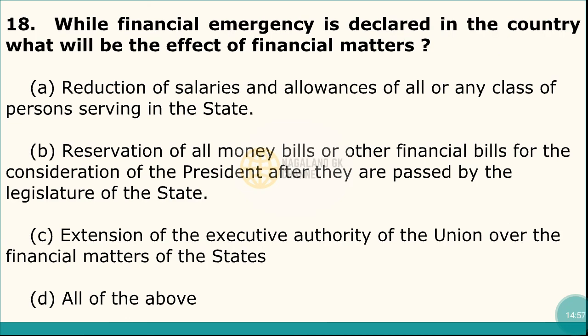And question number 18. While financial emergency is declared in the country, what will be the effect of the financial matters? And the correct answer is option number D, that is all of the above. That means reduction of salaries and allowance of all or any class of persons serving the state, and reservation of all money bills or the other financial bills for the consideration of the president after they are passed by the legislature of the state, and an extension of the executive authority of the union over the financial matters of the states.